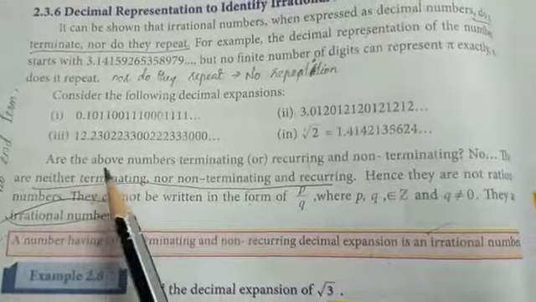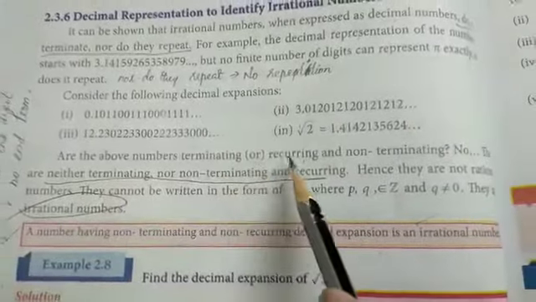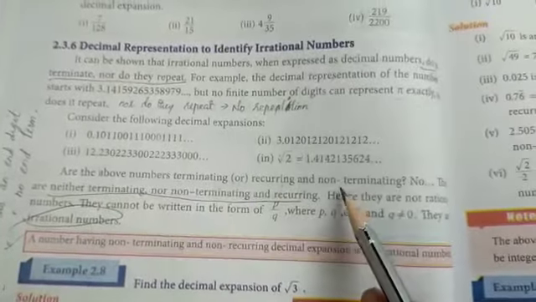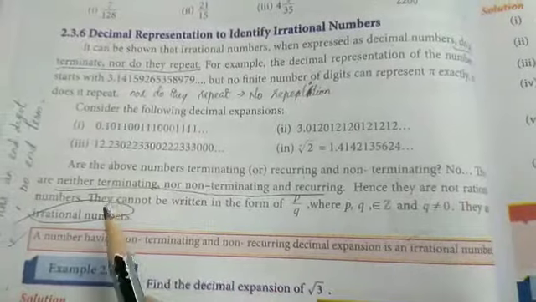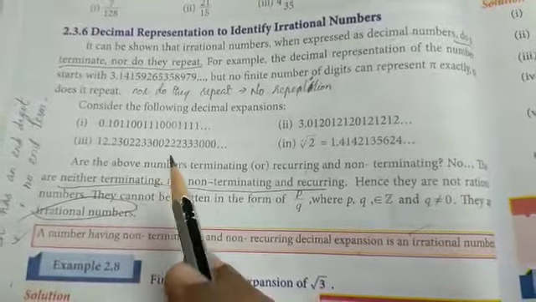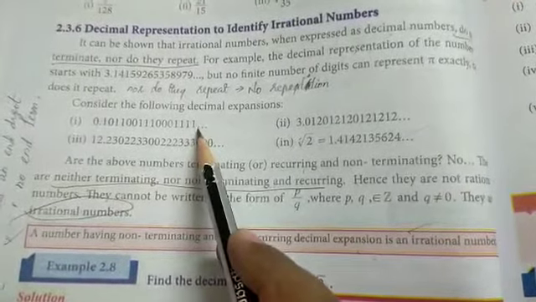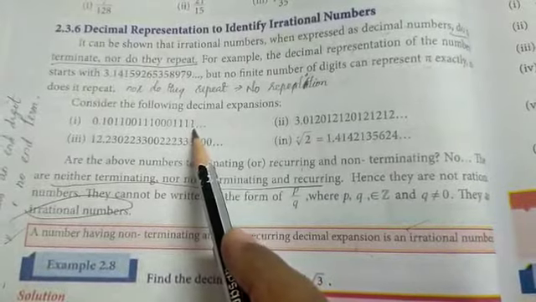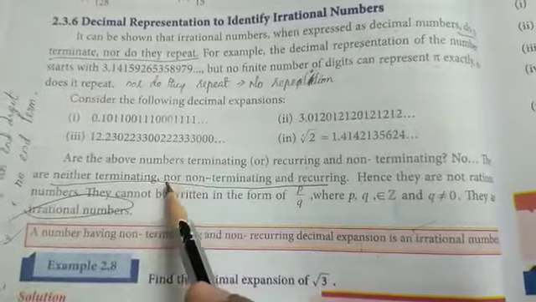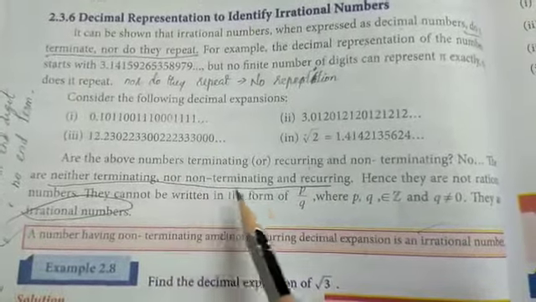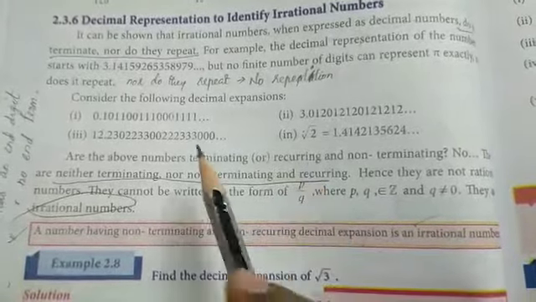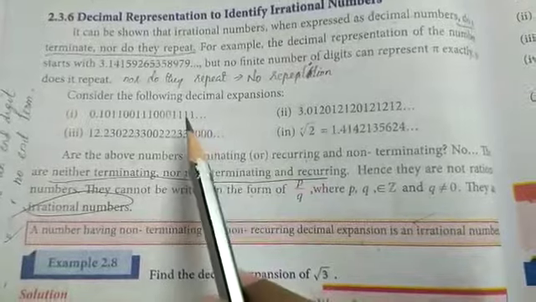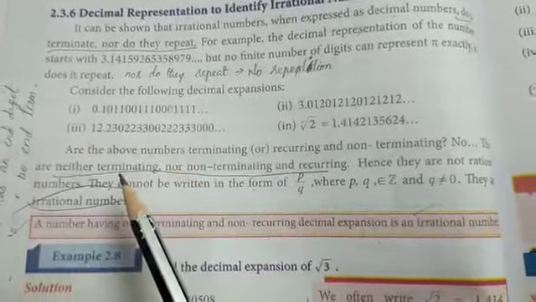Then, are the above numbers terminating or recurring and non-terminating? This is a question, but the answer is no, because they are neither terminating, that means there is no end of decimal digits, nor non-terminating and recurring. Non-terminating means there is no end term. If we have an end term, that is called terminating.